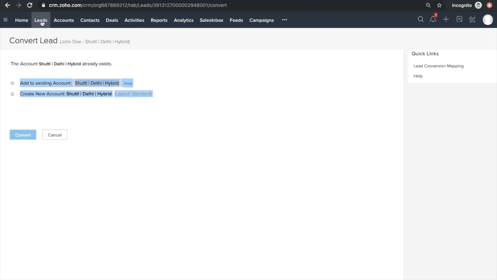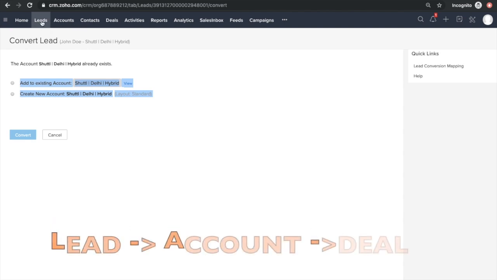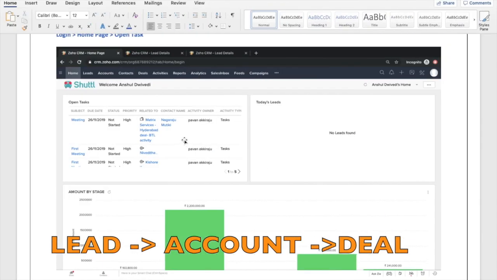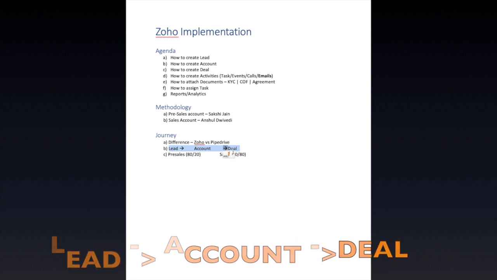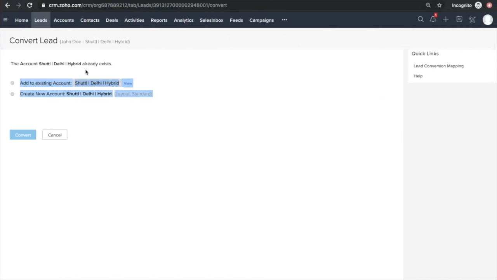Before seeing this, let's look at the header. Initially I already explained the flow in Zoho. So let me show you where I explained. So it was here, right? I told you that in Zoho, we first create lead, then we create account, and then we create deal. So the same is the order of the header here. First is lead, then lead gets converted into account and contacts, and then that gets converted into deal.